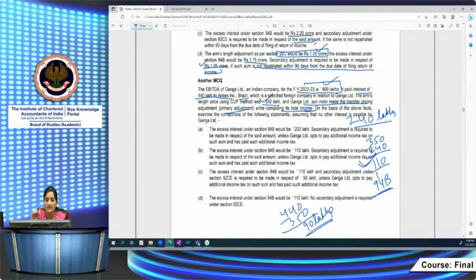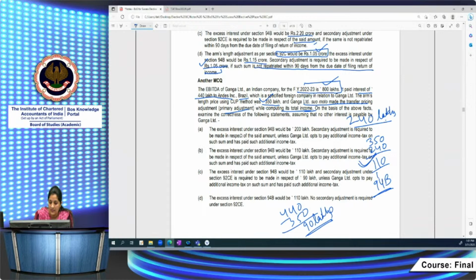आपका secondary adjustment is something which you have to do when you are going to do primary adjustment, when you are not repatriating the amount. But if you are not required to do secondary adjustment, but still you have to make the primary adjustment, right? So you have to increase your total income by this 90 lakh rupees. ठीक है. So here what would be the correct answer?